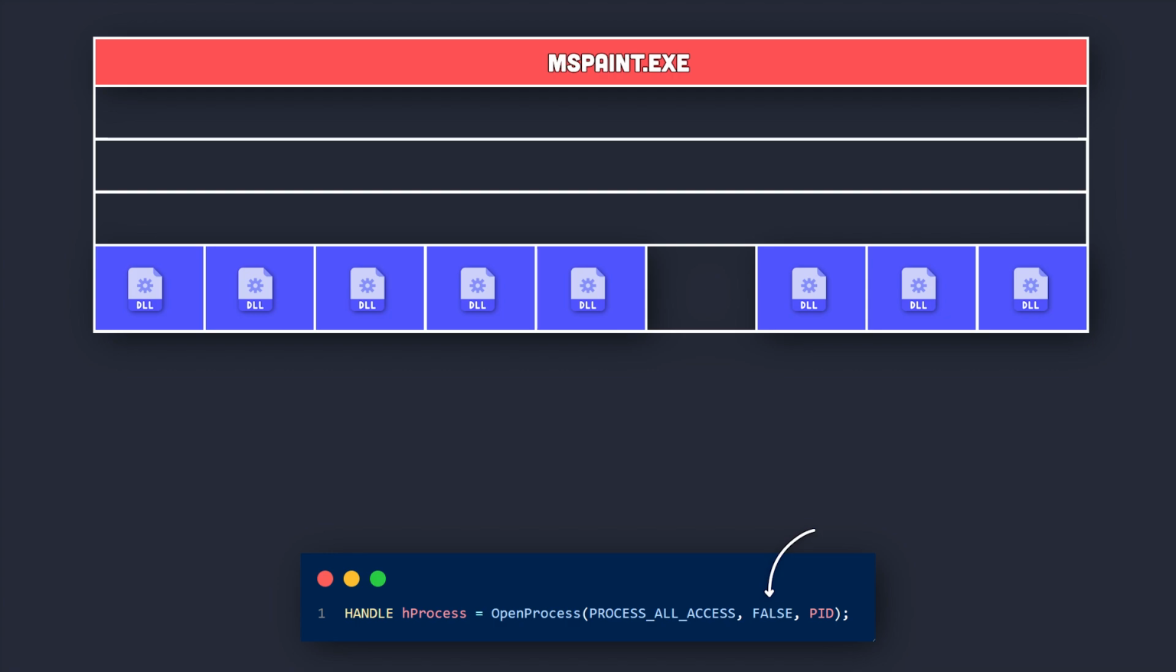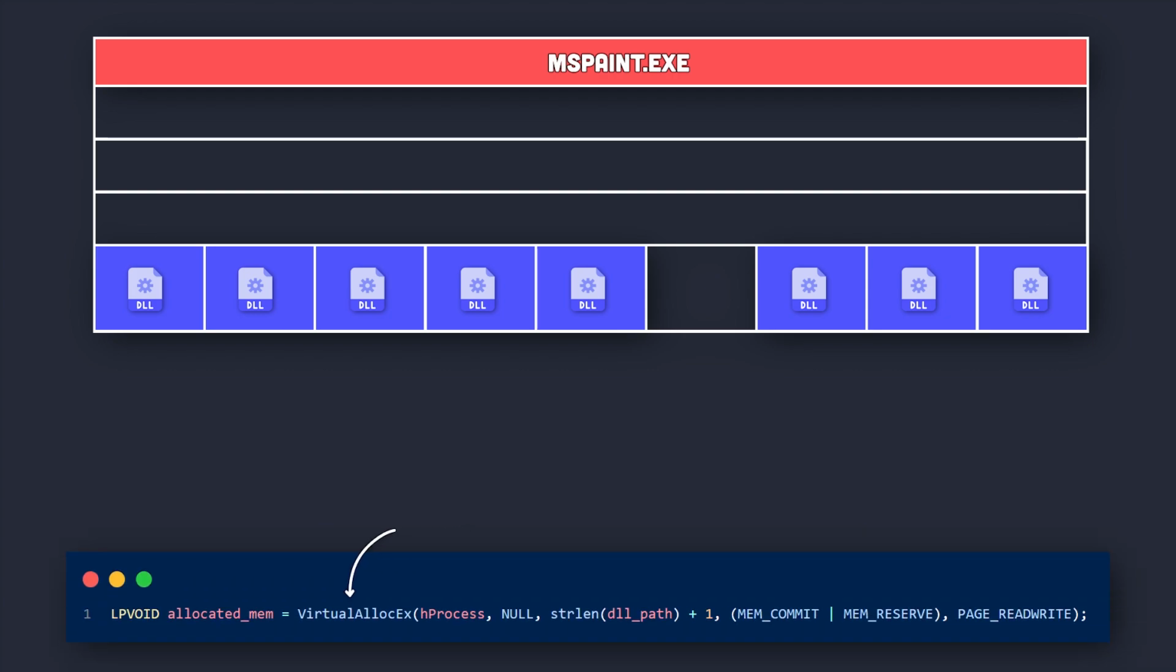And since we're not going to create any, we set it to false. The third parameter is the process ID which we want to access, which in our case here will be the process ID of Microsoft Paint. After this handle is obtained, we use it to allocate memory using VirtualAllocEx.